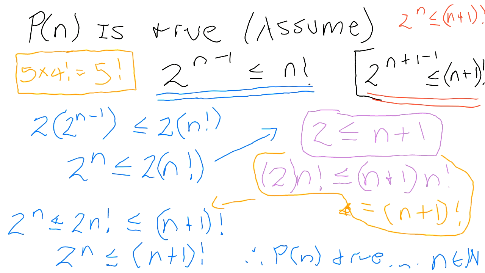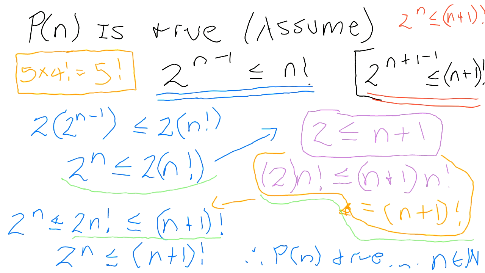So just fill that into the left, because you see that. I'm going to underline some stuff, or circle them, so you can see what I'm talking about. Right here, you see that 2 to the n is less than or equal to 2n factorial? It's the same thing we have. On the right side, we have shown that 2n factorial is less than or equal to n plus 1 factorial. So just use that bit of information on the left side now.